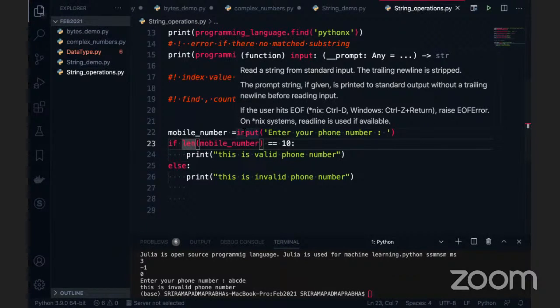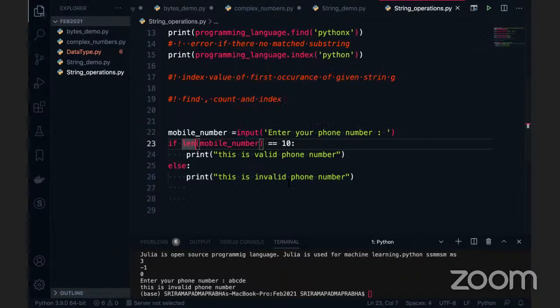But generally, we don't use the input function in real projects. We use different frameworks like Django or Flask to deal with this. This is just what we use on the command prompt. It is not really considerable, but in case you use it, we have to take care of all the validations. That is the reason I'm taking this example.